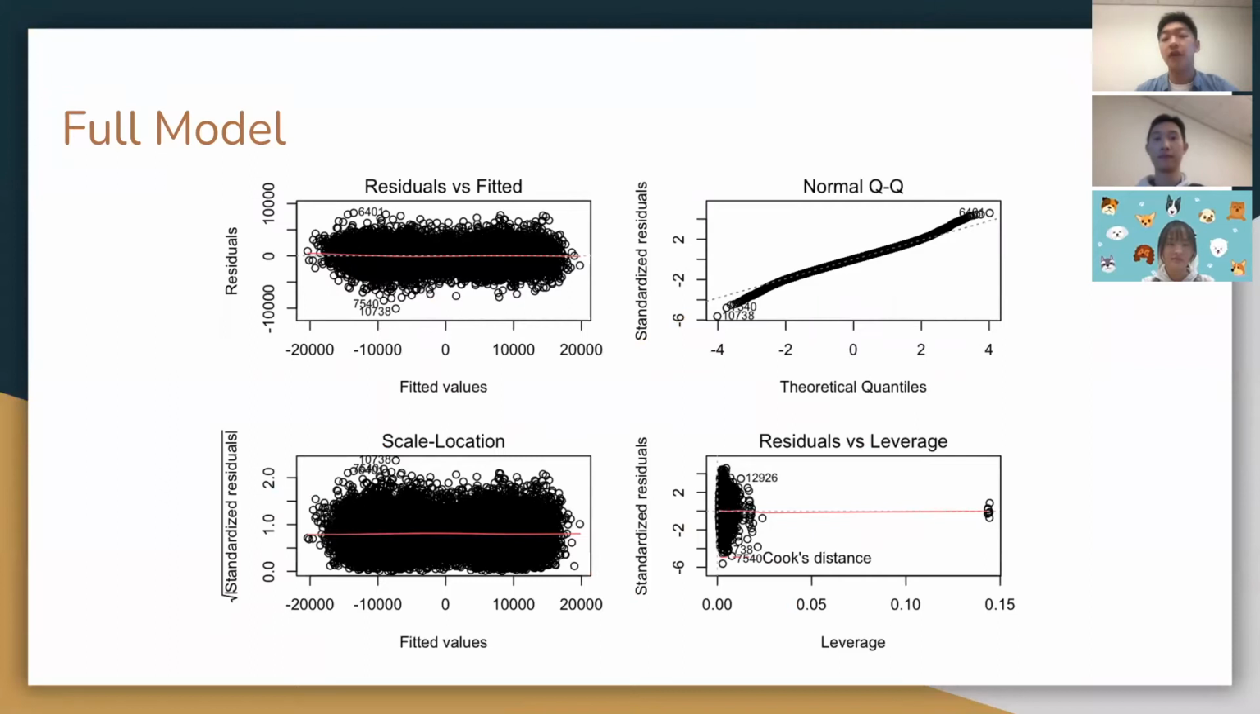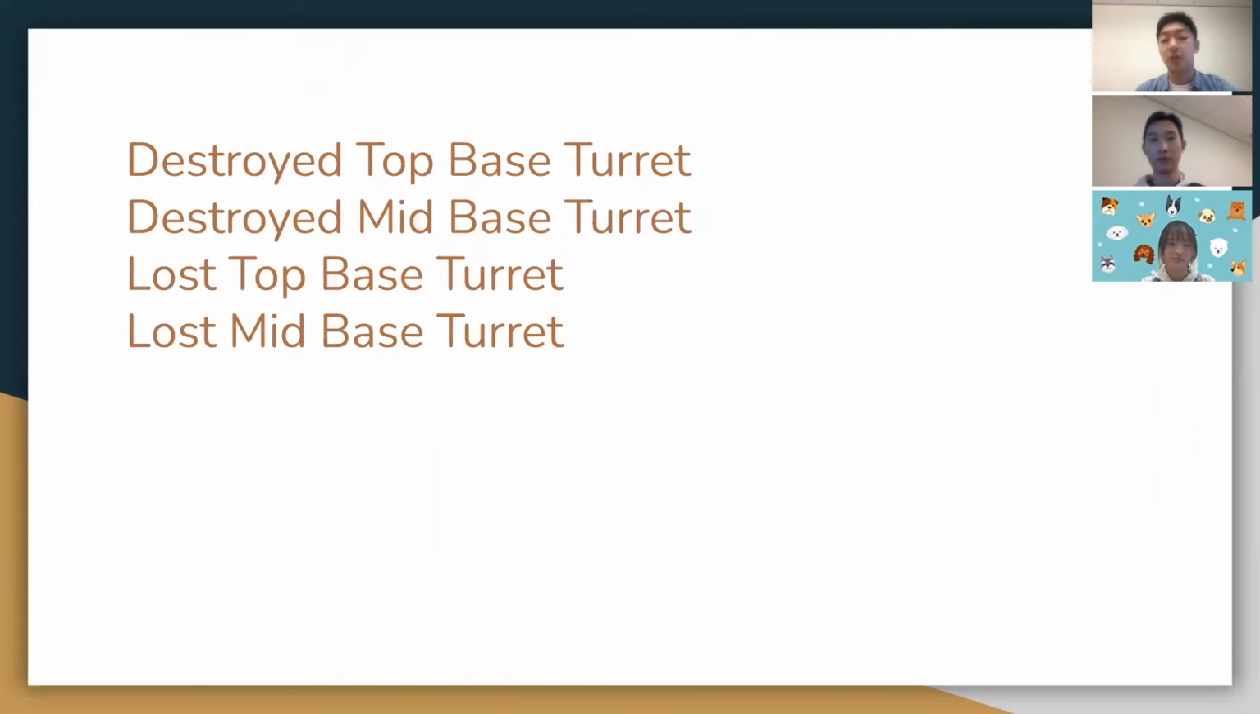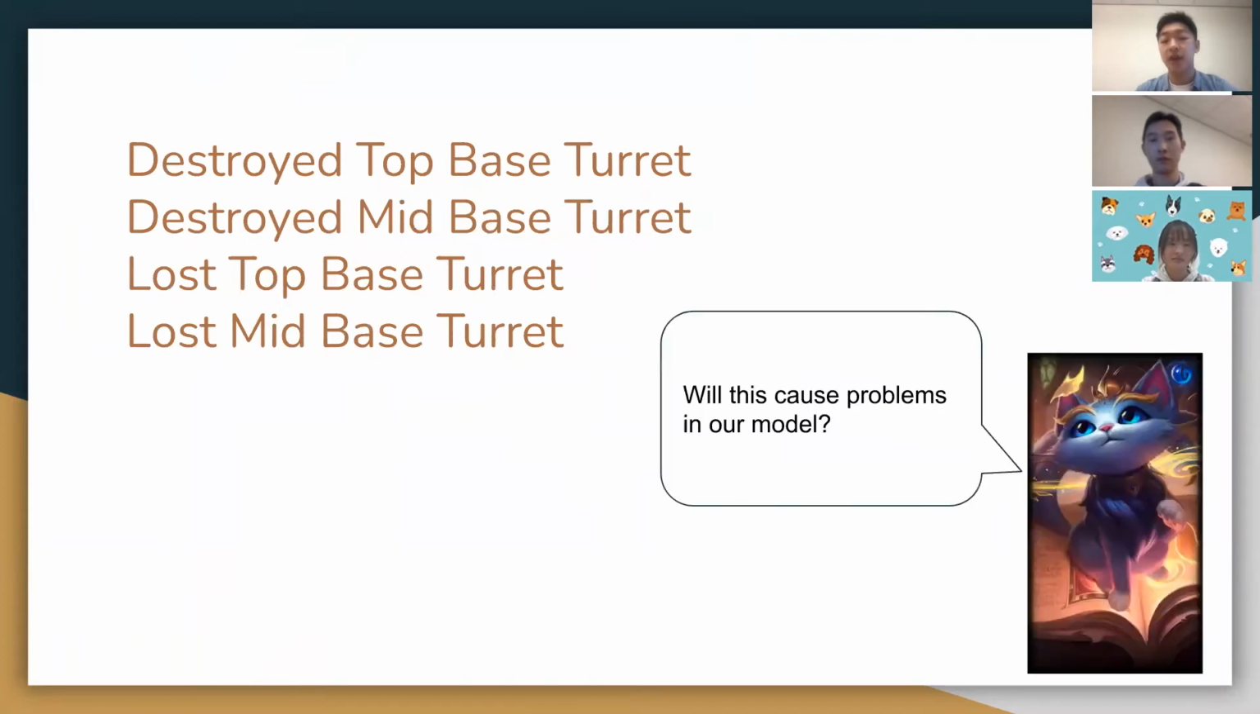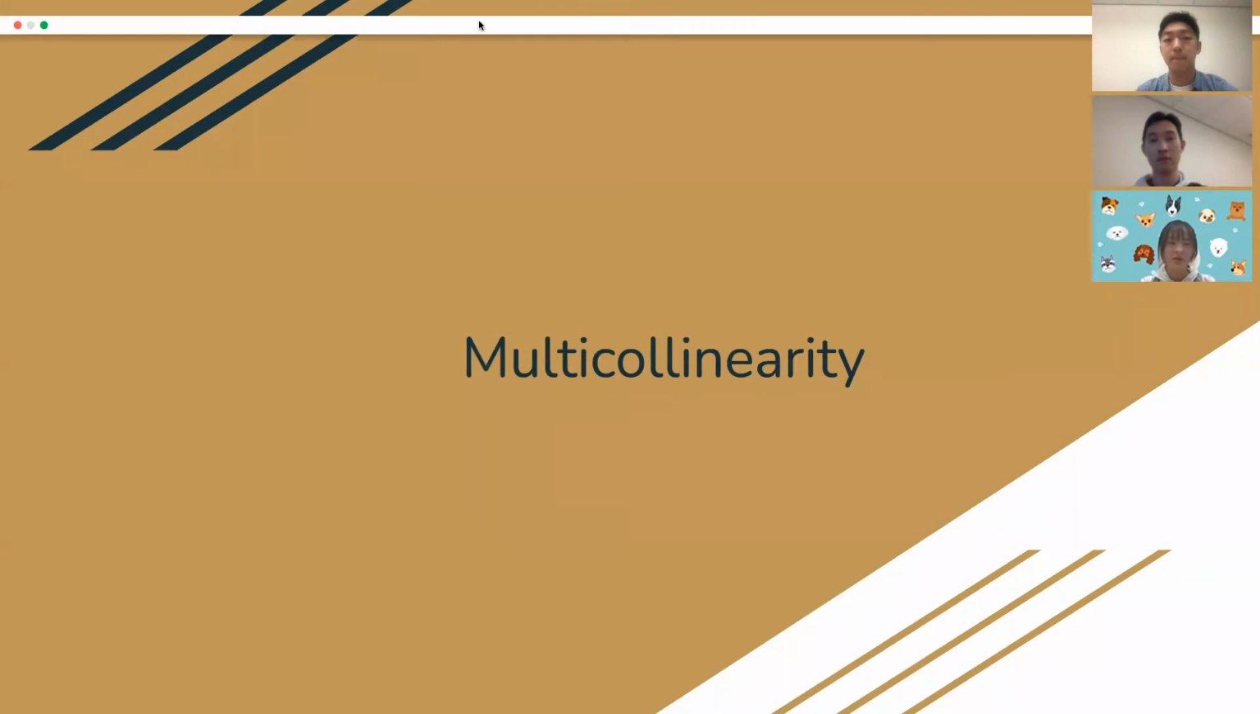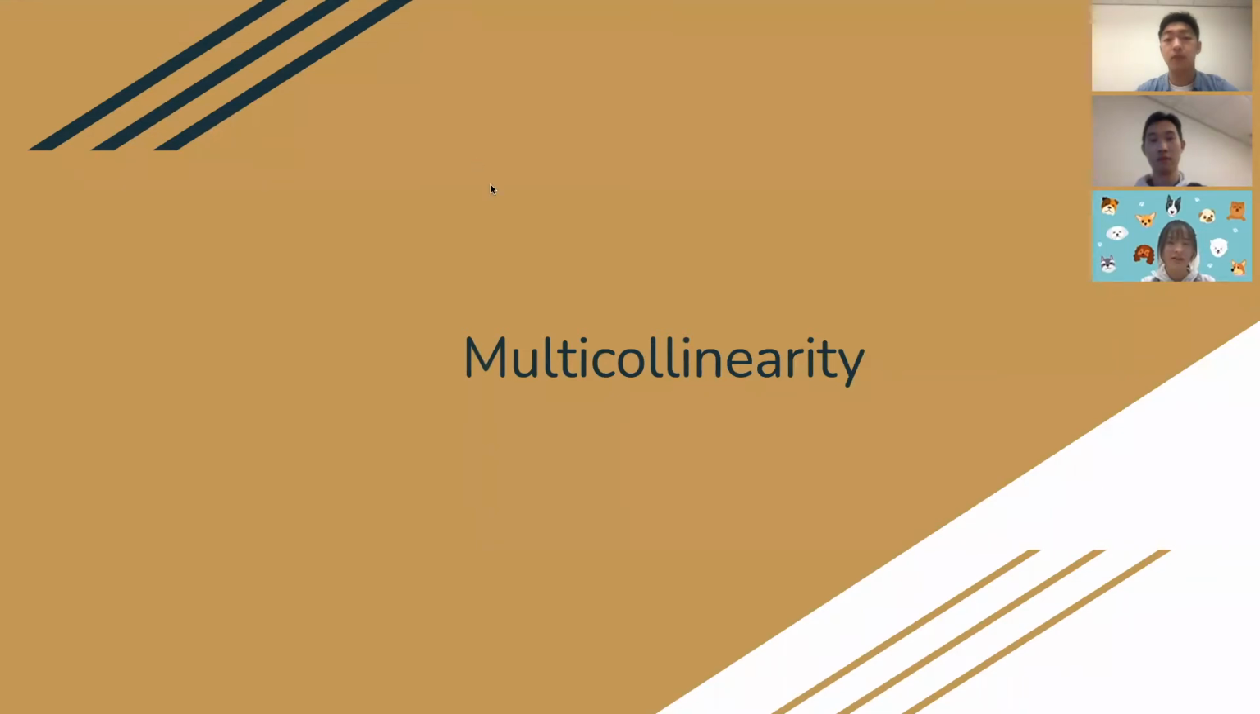The constant variance and normality assumptions are satisfied. Outliers and leverage points will be discussed later. However, we realize that these 4 variables are all 0 for all the matches. Yes, this will cause problems in our model calculation, so we have to remove them. Now I'm going to talk about the multicollinearity in the predictors.